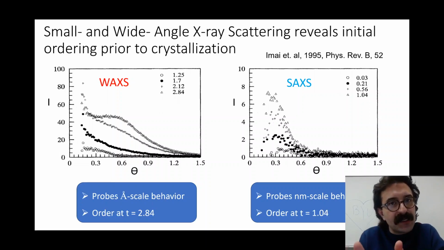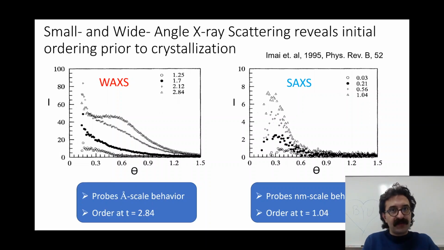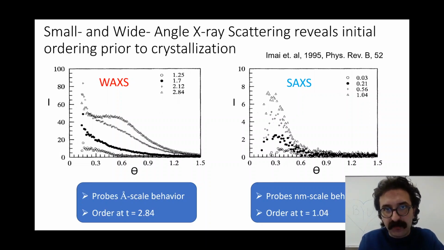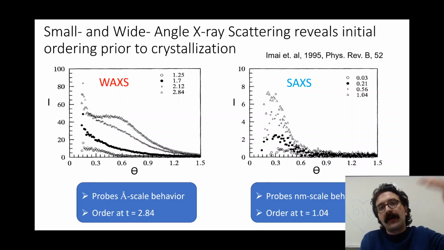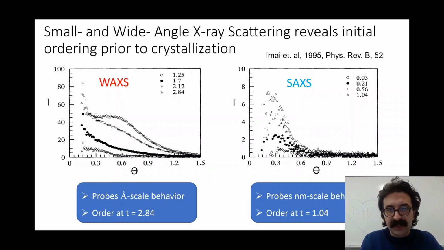Now let's focus our attention on SAXS, which shows conflicting information. SAXS on the right probes larger scale ordering, on the nanometer level rather than the molecular level. So it's showing us ordering on a larger scale than the WAXS experiments. And what we see is similar behavior. At the initial times, there's no crystalline phase, and there's a bit of an induction period.